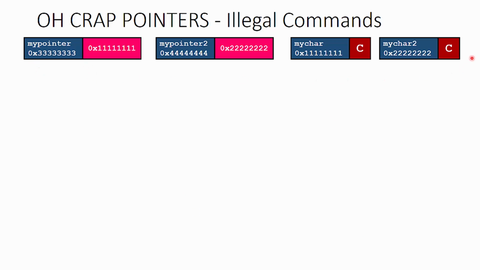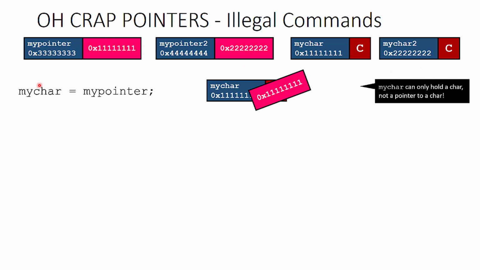So first of all, here are some values from our previous slide. We had myPointer at 3s, and this pointer stores the data value of 1s, which is the address of this mychar character over here. We have another one, myPointer2, which happens to be pointing to this char over here. One thing that you can't do is take a character like mychar and assign it the value of a pointer. They don't fit, and graphically here you can see that this pointer, this address, which is what a pointer stores, doesn't fit into the character bucket that mychar has. Mychar can only hold a character. It cannot hold a pointer to a character.